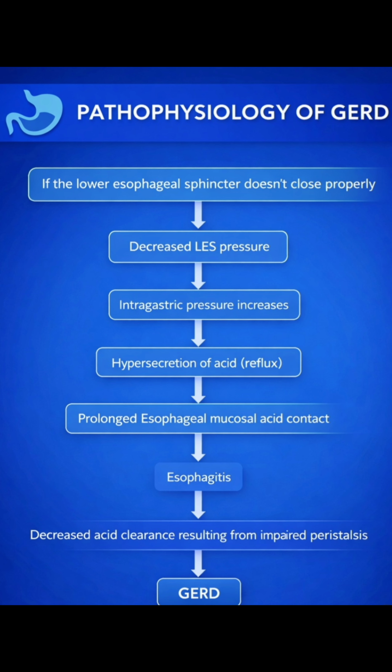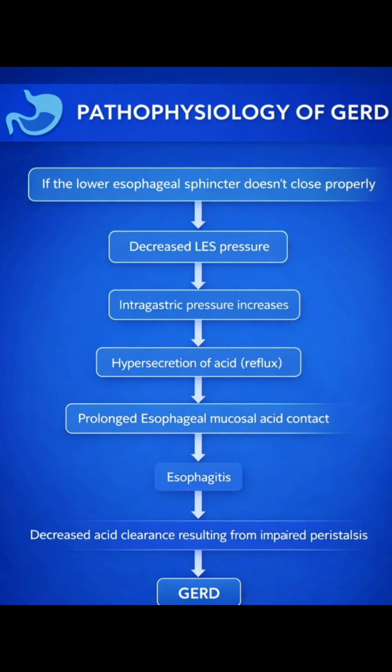Next is pathophysiology. The pathophysiology of this is very simple. If the lower esophageal sphincter doesn't close properly, then there is decreased lower esophageal sphincter pressure, and intragastric pressure, the gastric pressure, increases. Hypersecretion of acid occurs. If pressure increases, then high secretion of acid or reflux occurs.